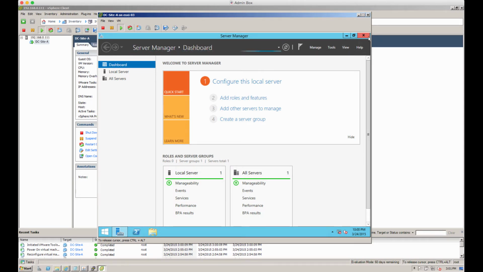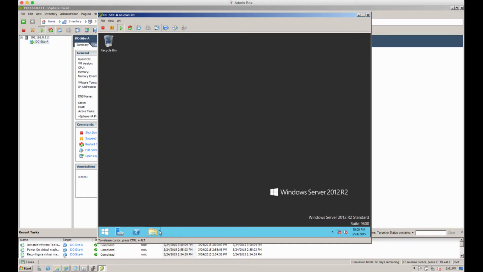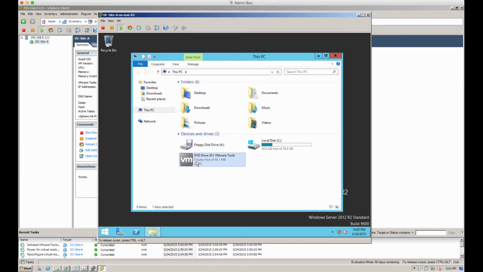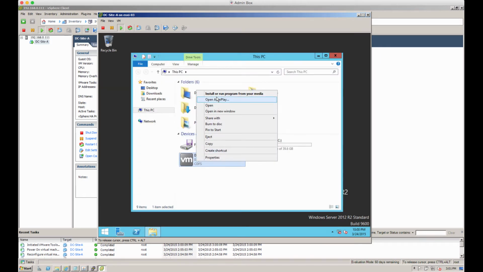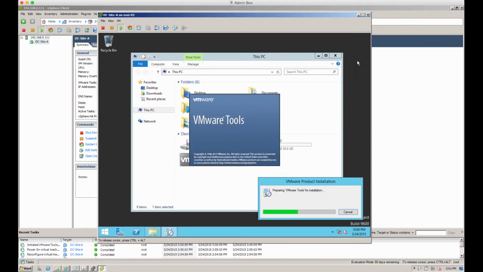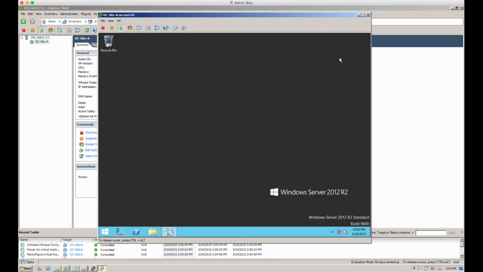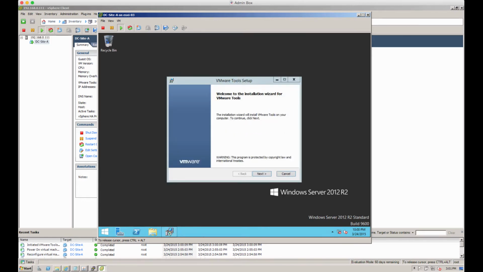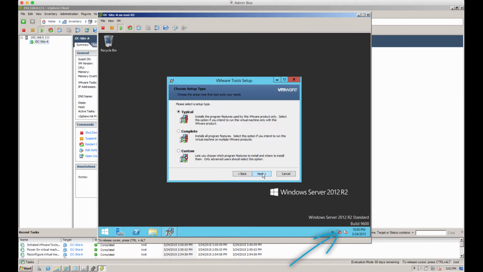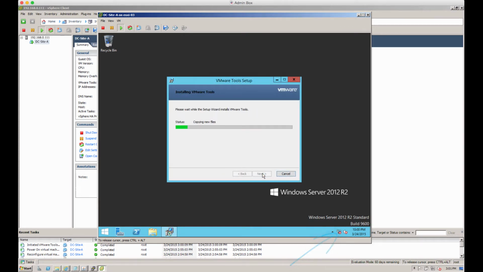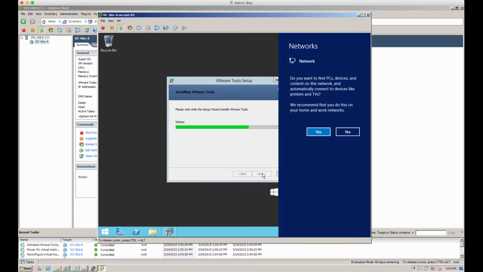We will close that. And we will open up the VMware Tools installer, which loads itself as an ISO within this VM. So we'll now just run through that installer quickly. And what you'll notice is that as we go through this installer, you can see down the bottom right where the network adapter is, it's currently disconnected. But as we go through this installer, it will load the driver for the network card, the VMXNet 3 driver, which it's doing right now. And then all of a sudden it's joined to the network.